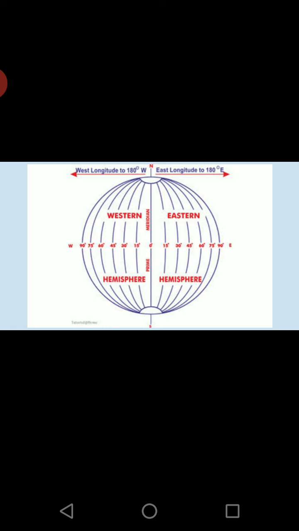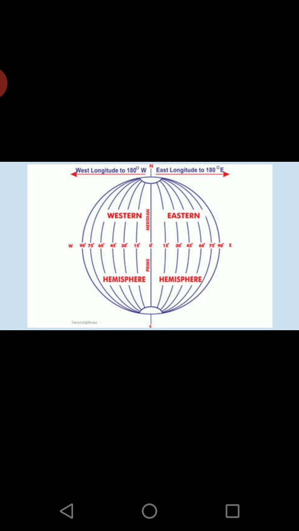Now the purpose of showing this is that Earth moves from west to east. It means eastern side longitudes will come in front of the sun earlier. That means the 180 degree east longitude will come first.